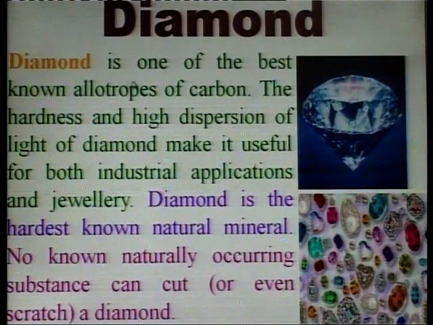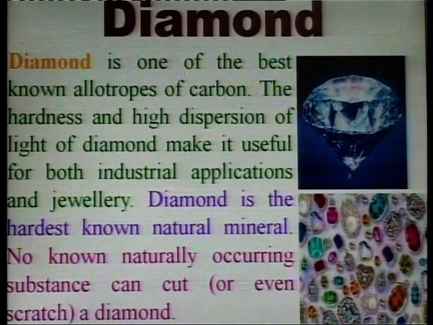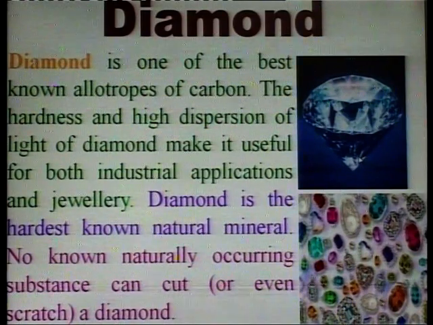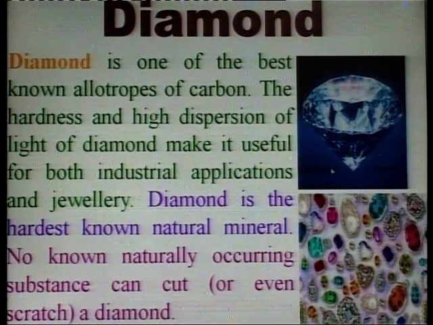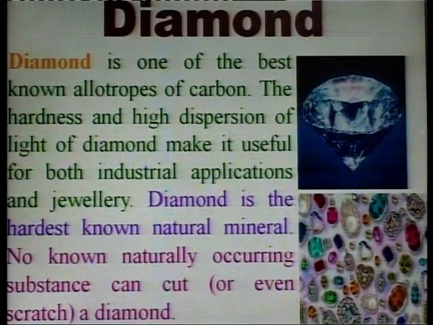First of all, we will discuss diamond. Diamond is one of the best known allotropes of carbon.